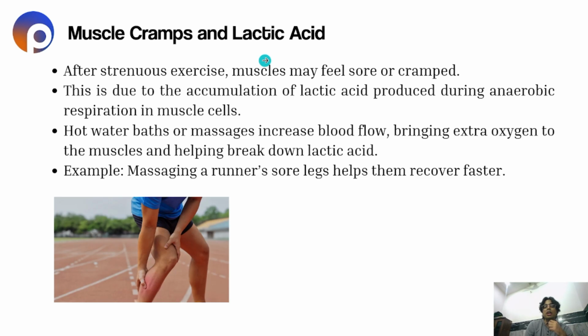See, this is what I was talking about. After strenuous exercise, like heavy exercise, muscles may feel sore or cramped. This is due to the accumulation of lactic acid produced during anaerobic respiration in muscles. So the lactic acid gets collected in the muscles. Hot water baths or massages increase blood flow, bringing extra oxygen to the muscles and helping break down lactic acid. So to ease the pain and make your muscles feel good, you can take hot water baths or massages after an intense workout.